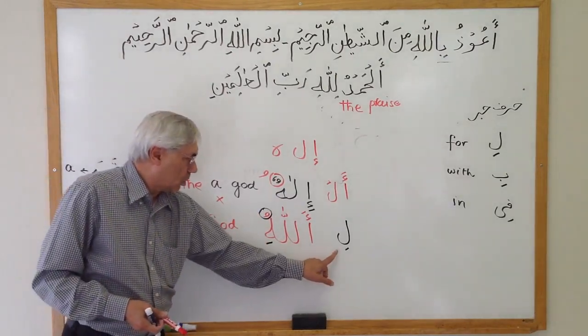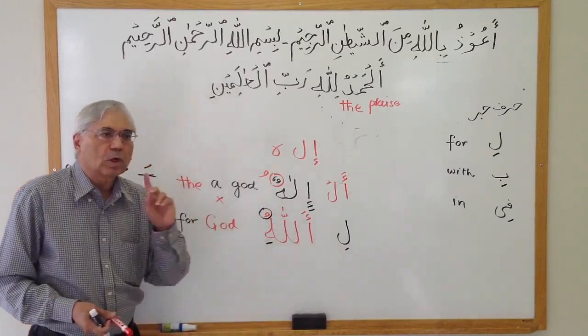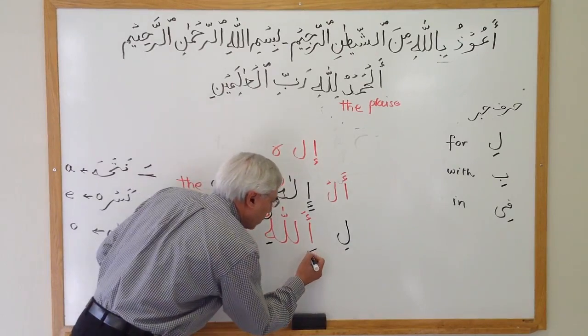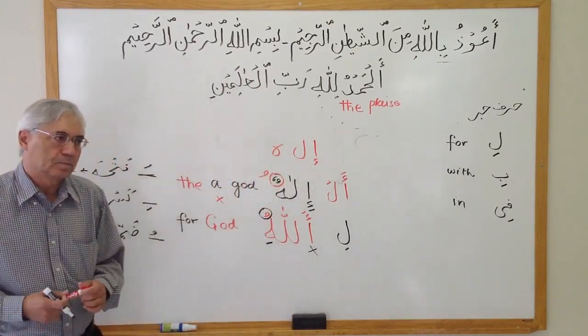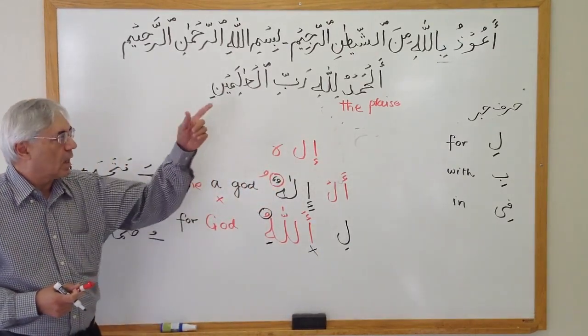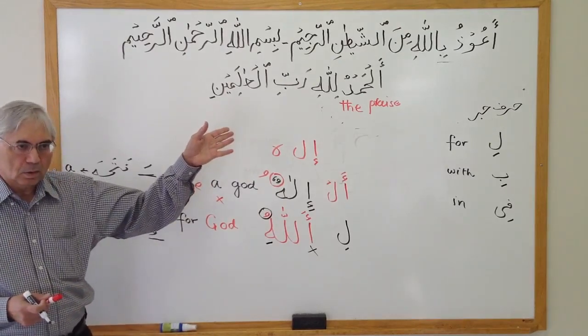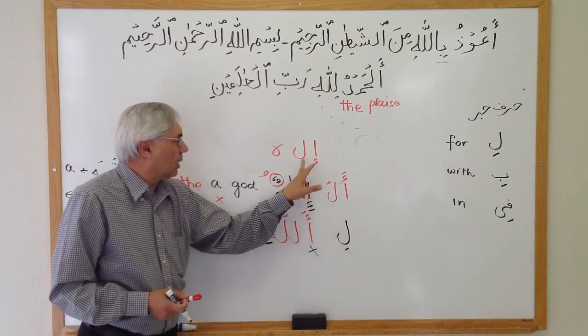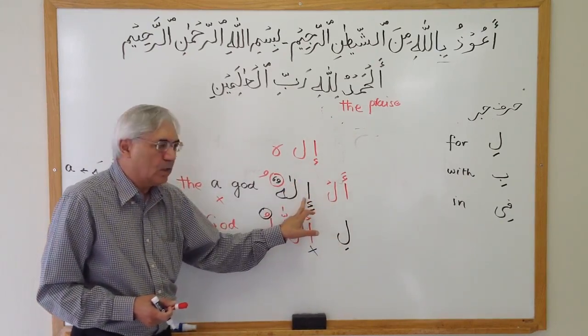So now, for the purpose of pronunciation, whenever we combine, we don't pronounce this alif again. Just like in Alhamdu, we did the same thing. So in Allahu, this alif we did not pronounce.